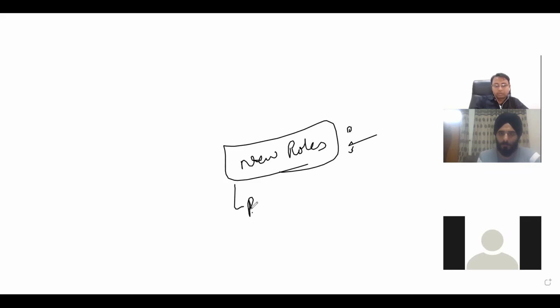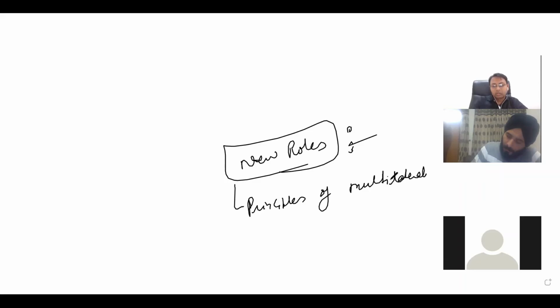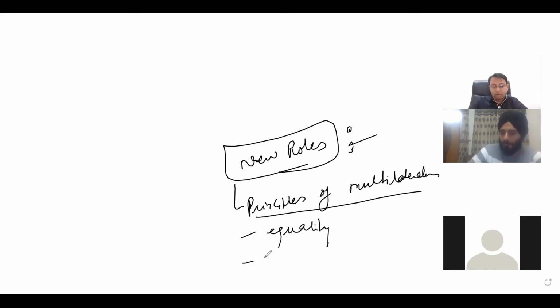Principles of multilateralism. Equality. Mutual non-aggression.